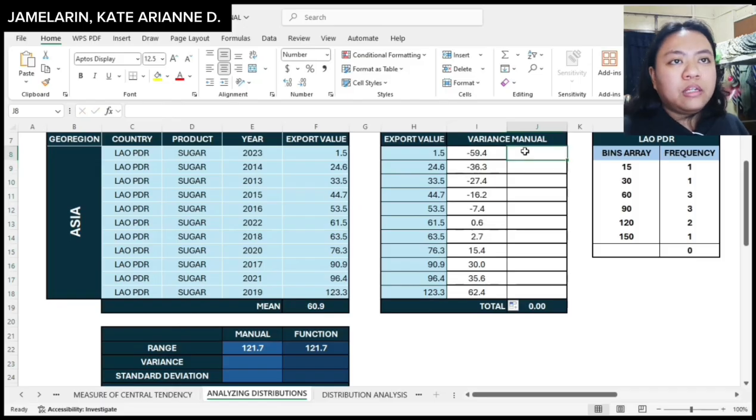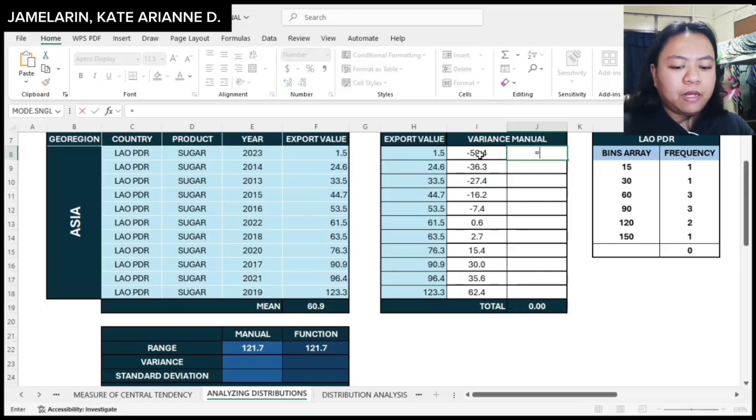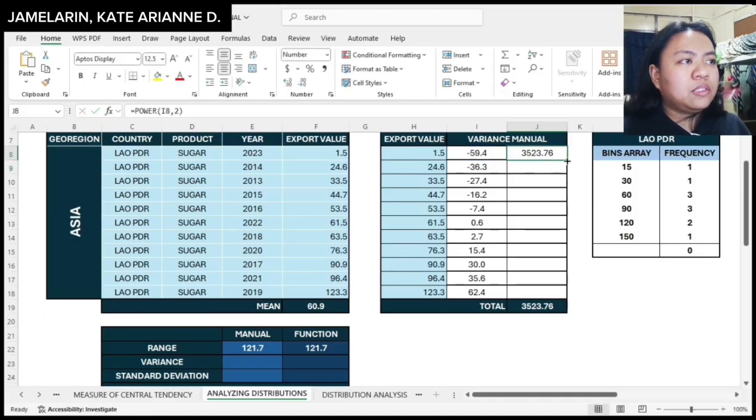And then for getting the power of 2, I will be selecting this data, power, then this data, raised to 2, and then I will be double clicking to get the total.